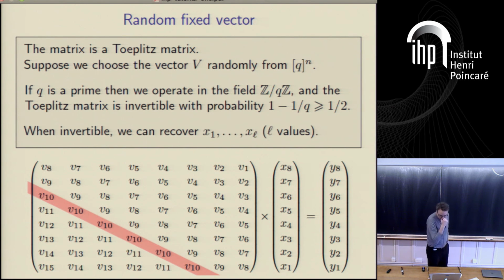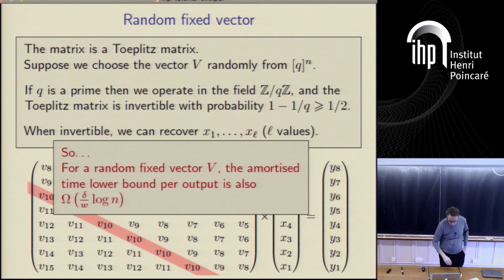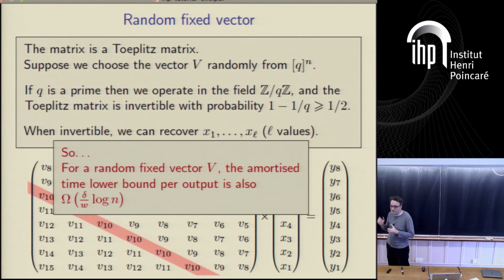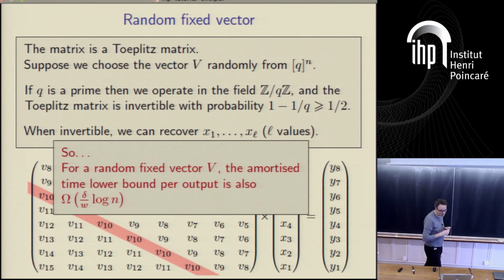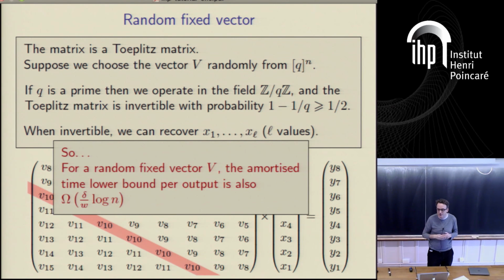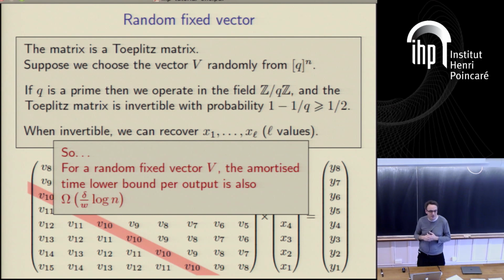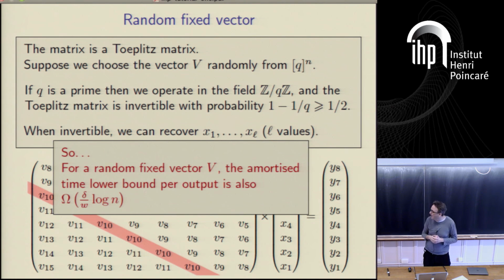So in which case, we get the same lower bound using a random vector v. Because with good probability the thing is invertible, which gives us actually the whole of the unknown region. So it turns out that, in fact, if q is more than 2, most vectors v are hard for computing cross-correlation. It's quite satisfying.